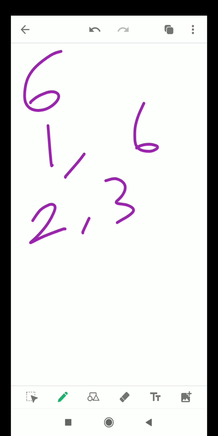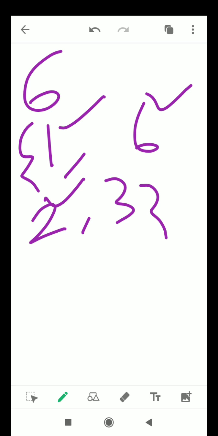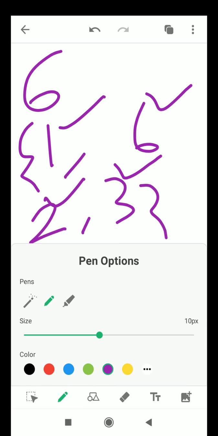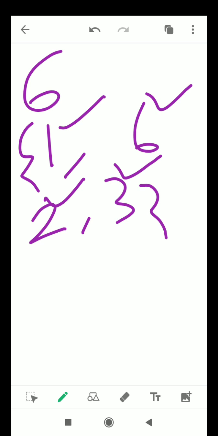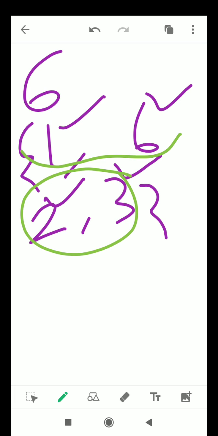So the divisors of 6 are 1, 6, 2, 3. What we have observed here is that except these two numbers, 1 and itself, that is 1 and 6, we have also two different divisors in the list of factors of 6. For this reason, by the definition of a prime number, 6 will not be a prime number.